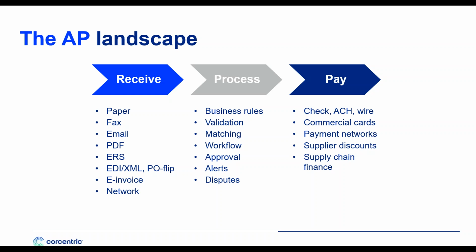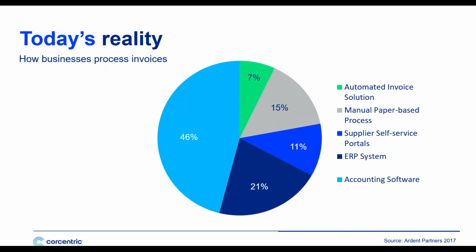At the end of the process, well, then we have to pay suppliers, and this in many cases adds insult to injury. Most of you are still using paper checks to pay your suppliers, although an increasing number of organizations are moving to electronic payments. This is what we're trying to solve for. This is what we're trying to streamline.